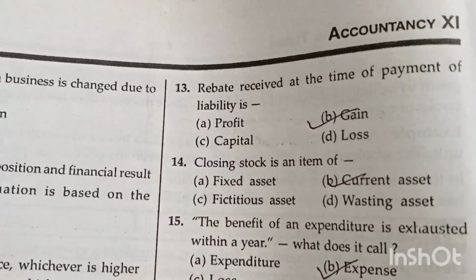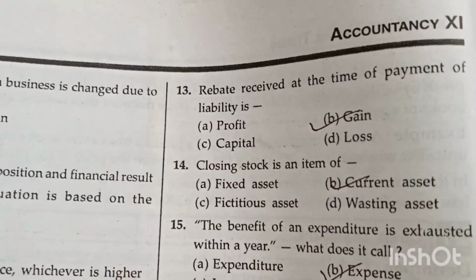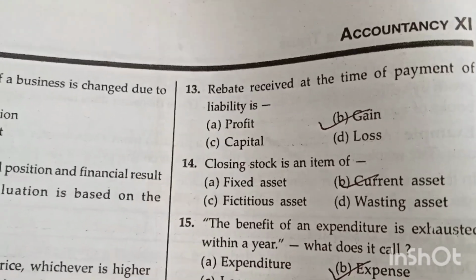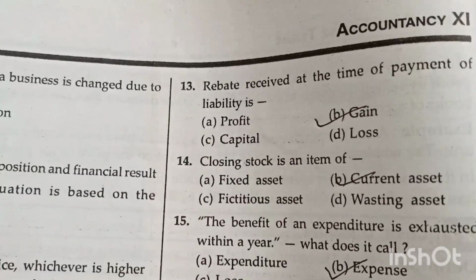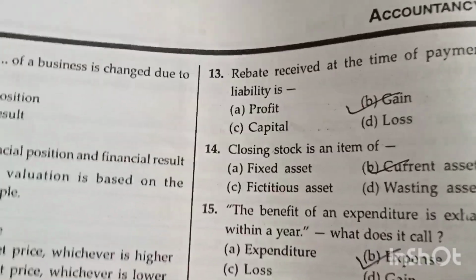Rebate received at the time of payment of a liability is a gain. Whenever you are paying, you are receiving the rebate at the time of the payment. You are paying the liability and the rebate is received as a discount, then it is a gain.